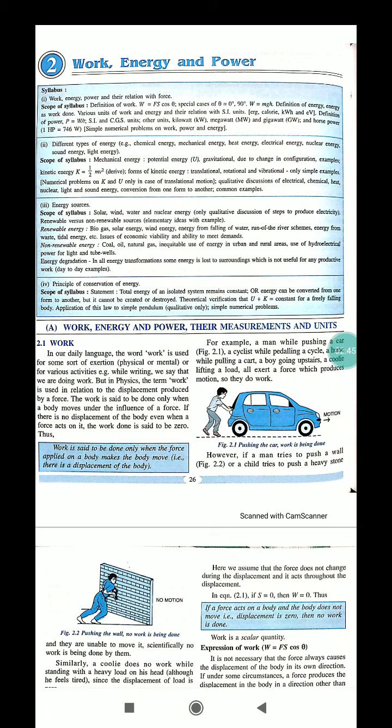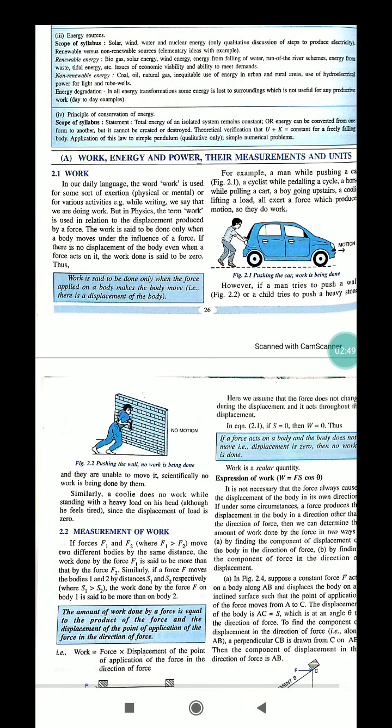So they do work. But suppose in this example a man tries to push a heavy stone, or a man tries to push a wall. They did not do any work scientifically in physics.